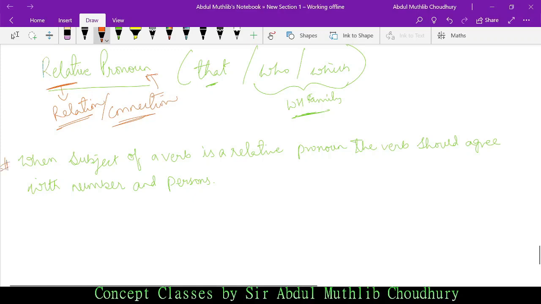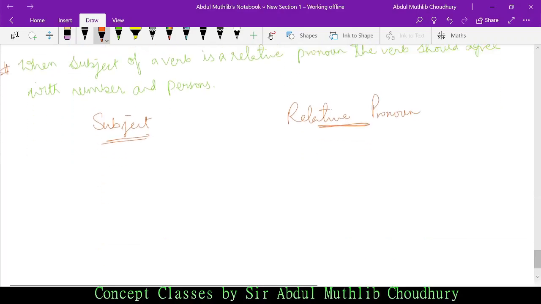Let me just keep it simple, then I shall give you an example. See, subject and relative pronoun. If the subject is he, what would be the relative pronoun? Who.